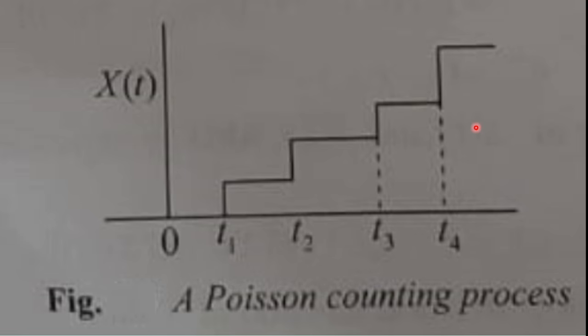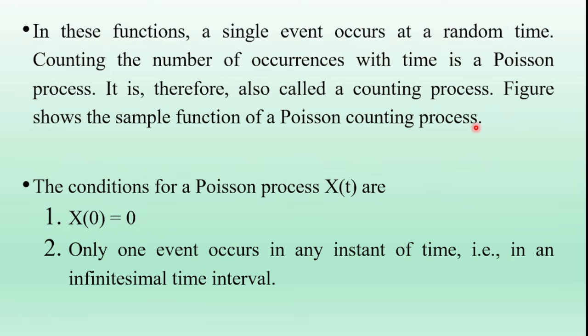There are different time instants T1, T2, T3 and so on Tn. So the important conditions for a Poisson random process are x of 0 is equal to 0, and second condition is only one event occurs in any instant of time, that is in infinitesimal time interval. So this is the concept of Poisson random process.